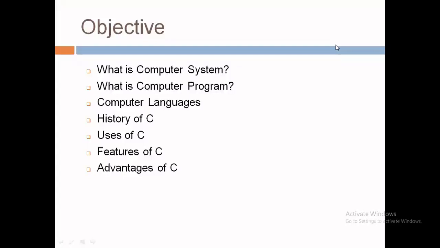The objective of today's video is to learn what is computer system, what is computer program, and we will also learn about the computer languages. After that, we will see the history of C language, use of C language, features of C language, and advantages of C language.